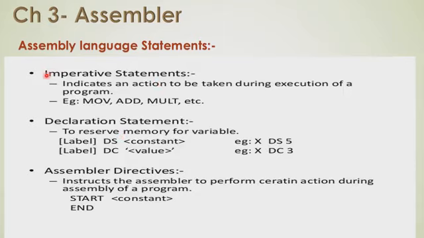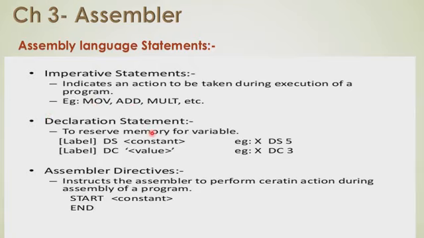Imperative statements indicate some action to be taken during the execution of the program, just like move, add, mult, sub. These types of instructions are imperative instructions, and each one of them has a different code that is known as a mnemonic opcode or the operation code.